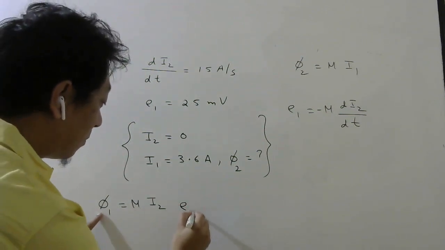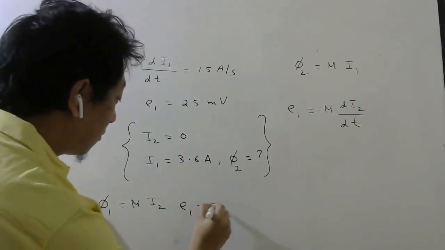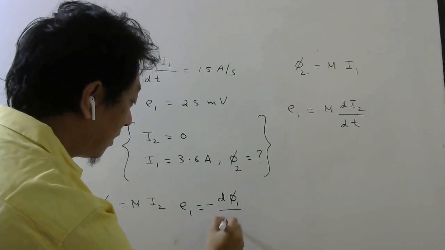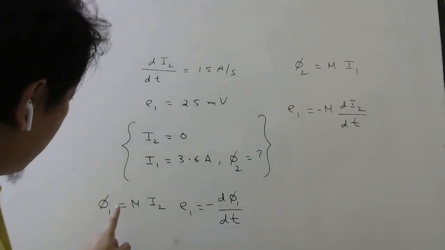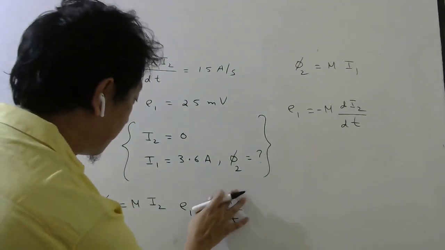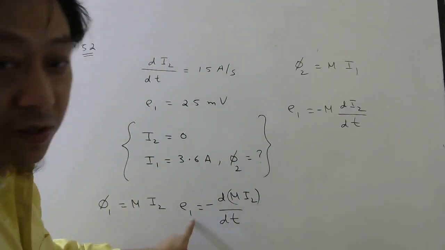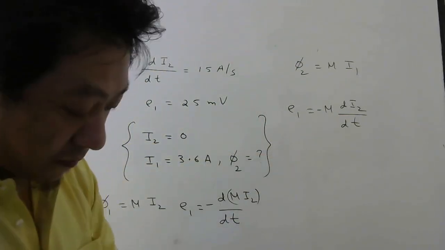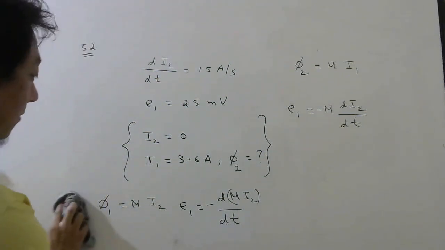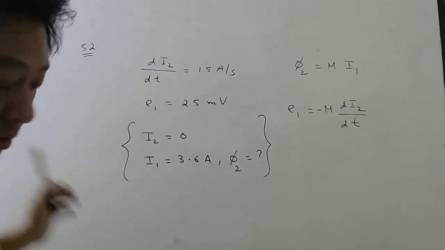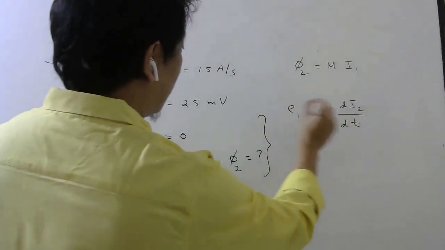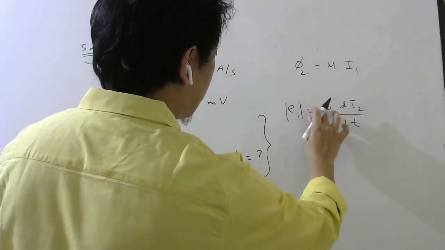So EMF will be induced in the first coil. According to Faraday's law, it will be minus d phi 1 by dt. Then if you substitute this flux here, M will come outside and then you will get this formula. All these formulas we have discussed, right? So here only magnitudes we are interested in, so forget about this minus sign.